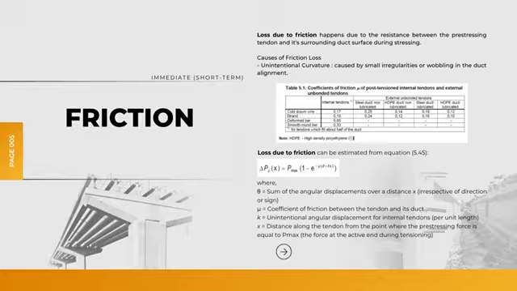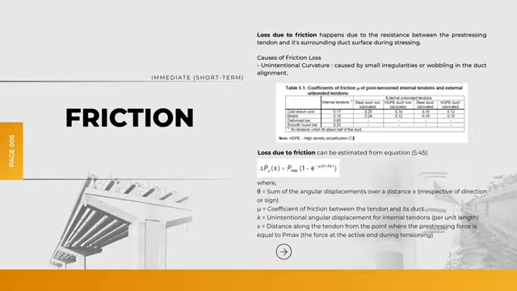One of the main causes of the friction loss is the unintentional curve, which is caused by small irregularities or wobbling in the duct alignment. The table shows the coefficient of friction of post-tension internal tendons and external tendons. Loss due to friction can be estimated from equation 5.45, where theta is the sum of the angular displacement over a distance x, mu is the coefficient of friction between the tendon and its duct, k is an unintentional angular displacement for internal tendons, and lastly x is the distance along the tendon to the point where the pre-stressing force is equal to P max.